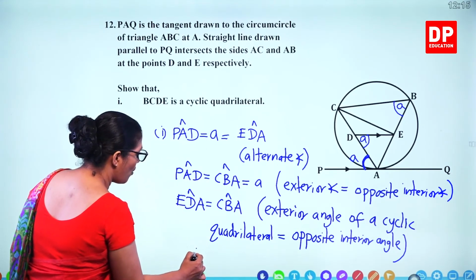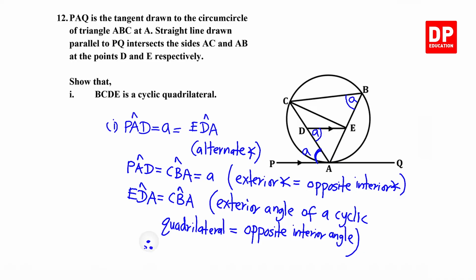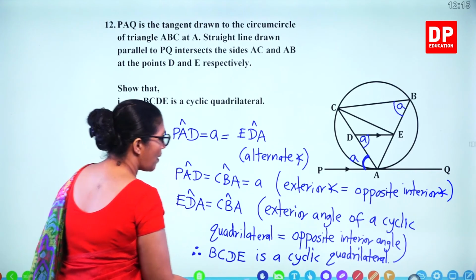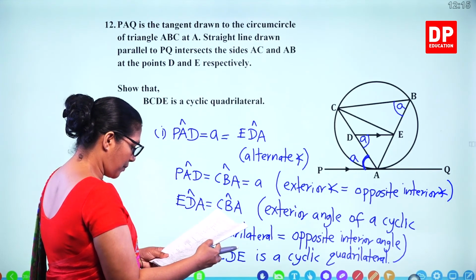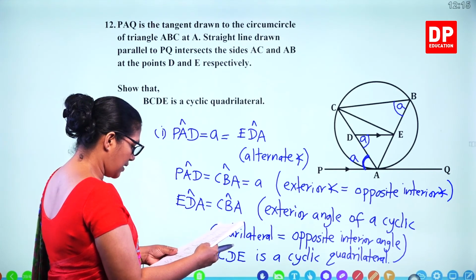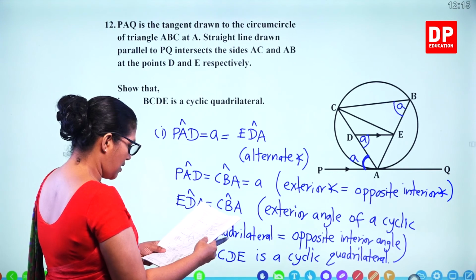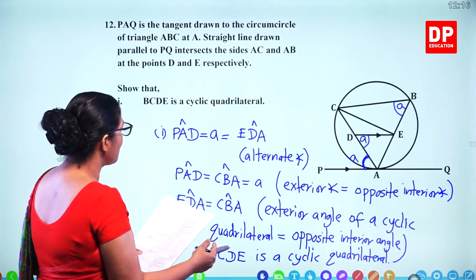So therefore, you can say BCDE is a cyclic quadrilateral. So that's the first part. How many marks for that? So you get 5 marks for that.